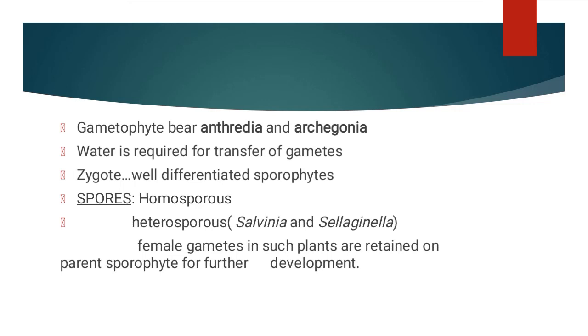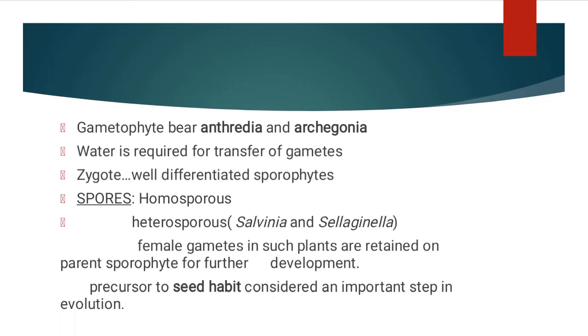Another important event is that the female gametophytes in such plants are retained on the parent sporophyte for further development. So the development of the zygotes into young embryos will take place within the female gametophyte. This event is a part of the seed habit that is considered an important step in evolution.